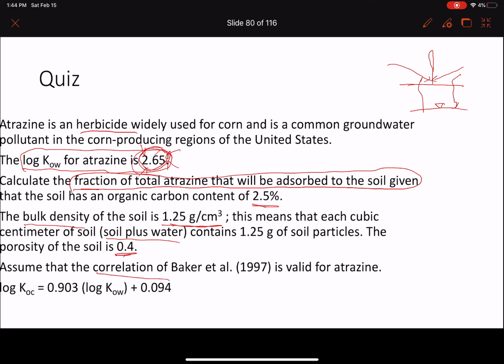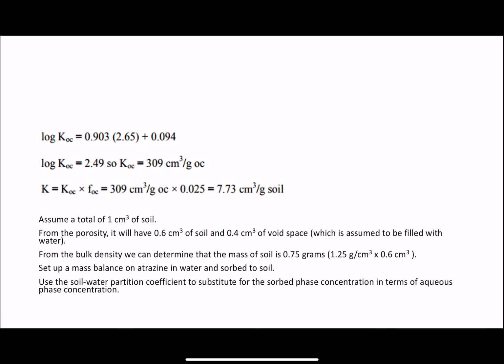Since we have KOW, you could find log KOC from this equation, which is from Baker et al. 1997. We plug it into the equation and find log KOC is equal to 2.49. So KOC is equal to 10 to the power 2.49, which is 309 cubic centimeter per gram of organic carbon.